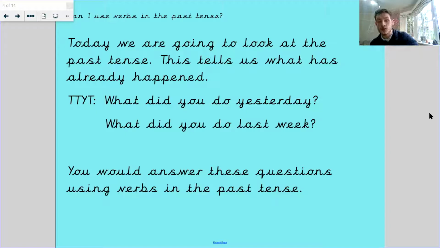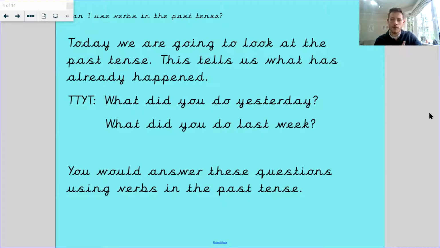So what did you do yesterday? Talk to your Teddy. What did you do last week? Talk to your Teddy. Answer those questions. It's important you answer these questions because it'll help you understand. What did you do yesterday? Turn to your Teddy and say what you did yesterday, okay? Once you've done that, you would have had to answer these questions using verbs in the past tense.